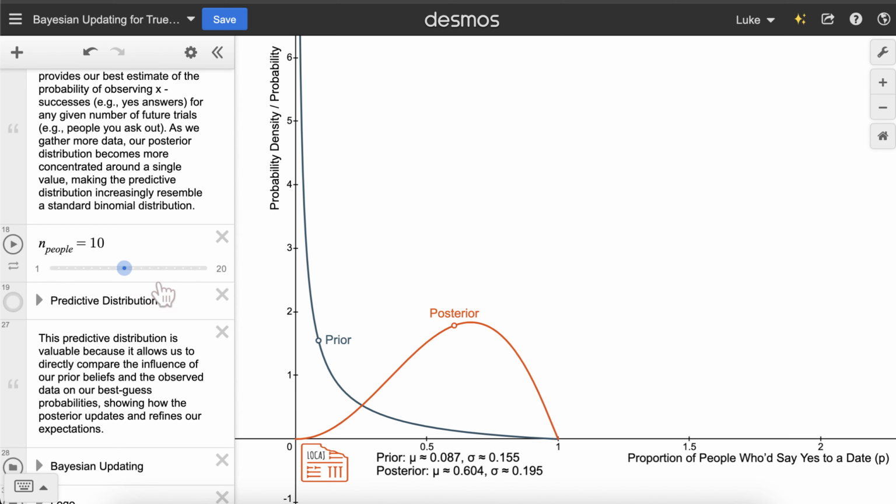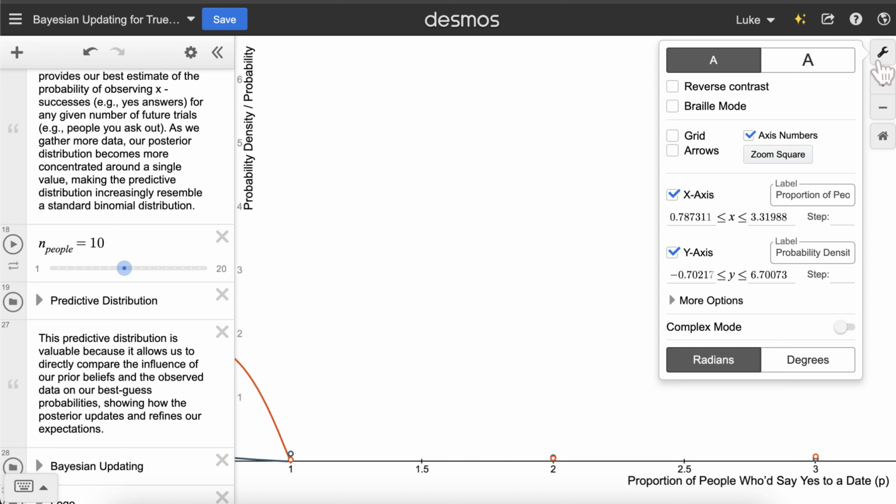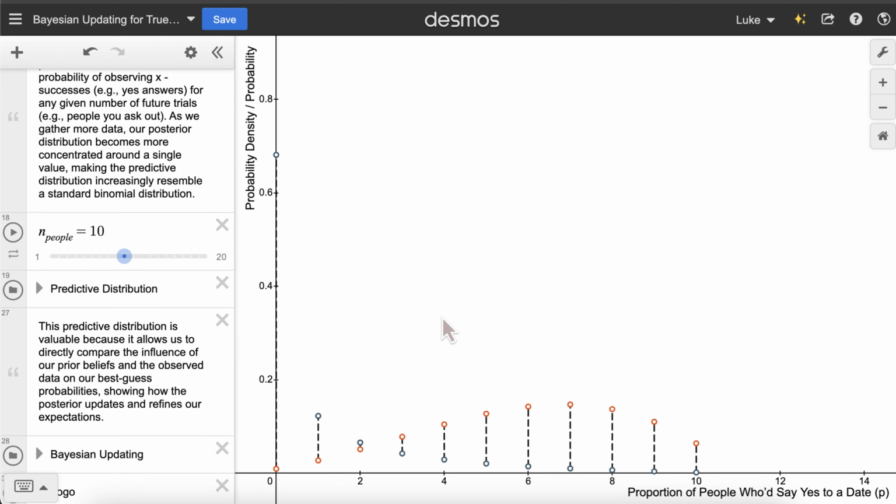In order to do this, we first need to set how many people we are theoretically asking out. Here it's set at 10. When we press on this, we can see these dots show up that represent the values in our predictive distribution. In order to get a better sense of the shape of these predictive distributions, I'm going to go ahead and change the axes real quick. Now we can get a good sense for what these distributions look like and how they vary from each other.